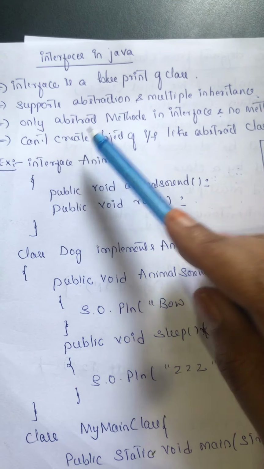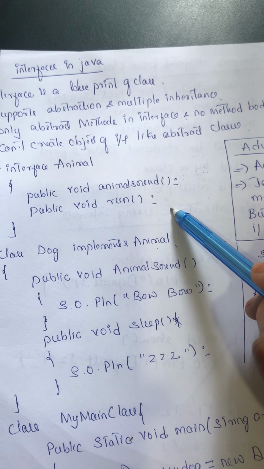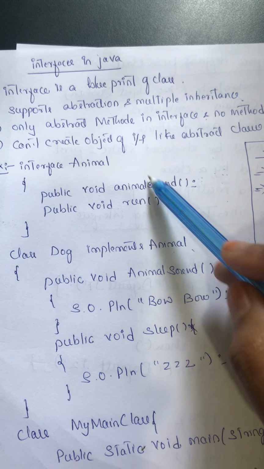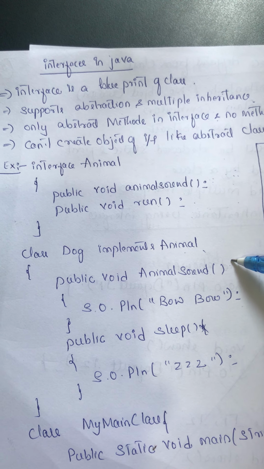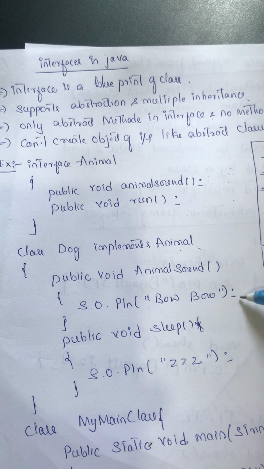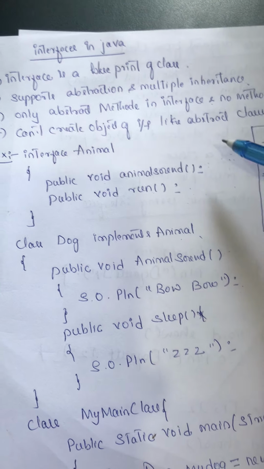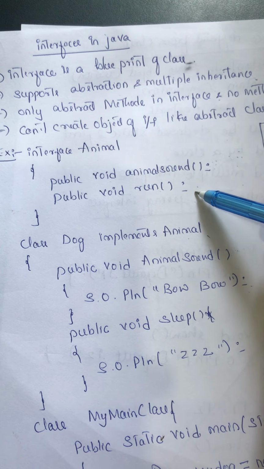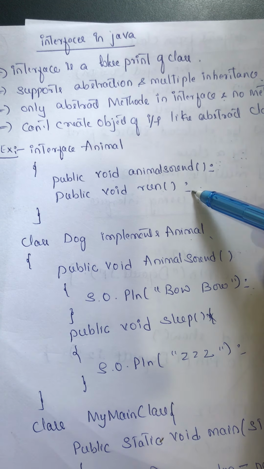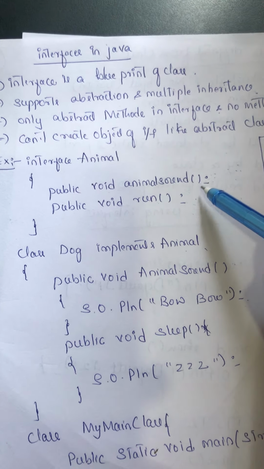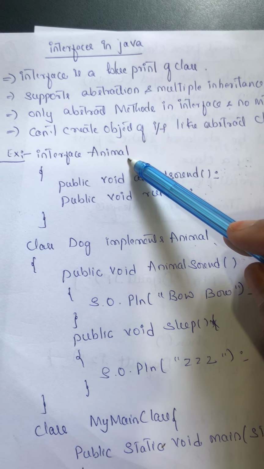Only abstract methods are given in the interface, and no method definitions or method body is given in the interface. But in a class, generally, we provide the implementation of the method as well. If you want, you can provide the implementation inside the class or outside the class. But in interfaces, it is compulsory to provide only the abstraction of the methods. You cannot provide implementation of those methods inside the interface, and the implementation should be written inside the class which is implementing this particular interface.